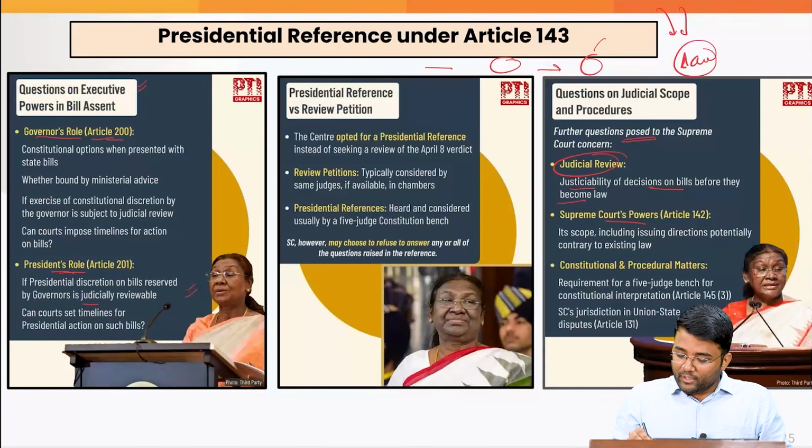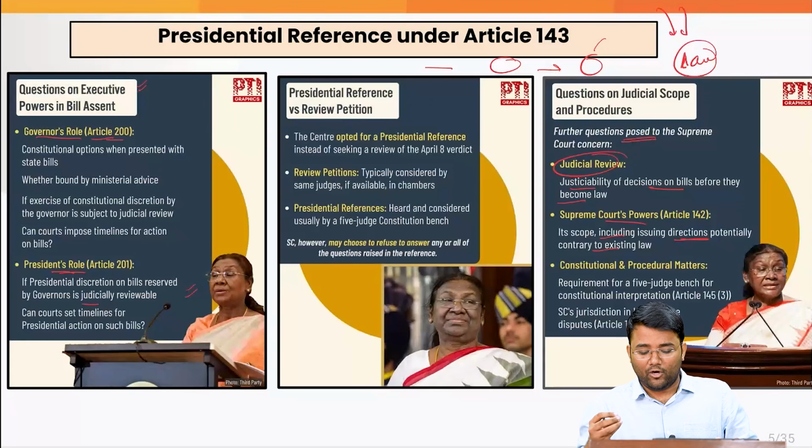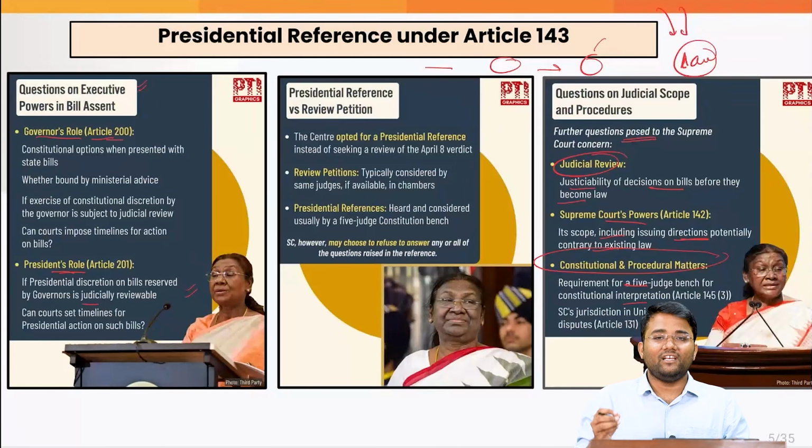Also, the scope of the Supreme Court's power under Article 142, including issuing directions potentially contrary to existing law. Also, constitutional and procedural matters, that is, the requirement of a 5-judge bench for constitutional interpretation.